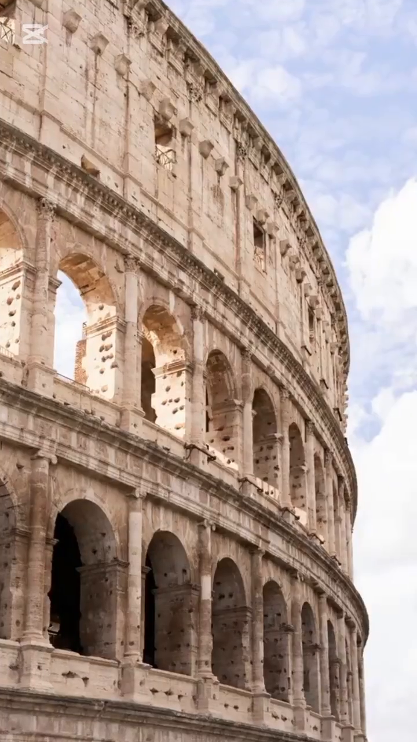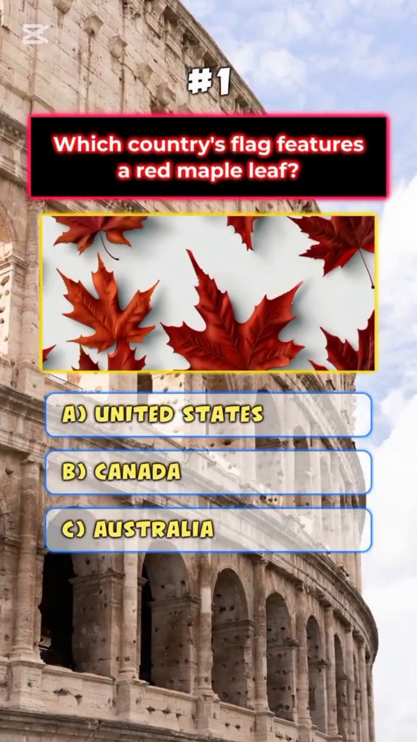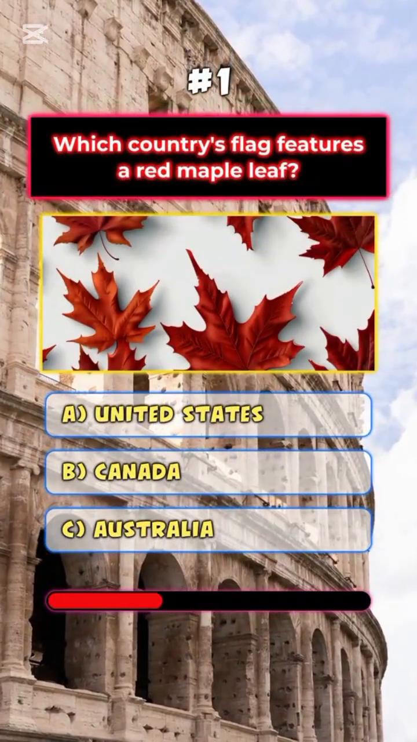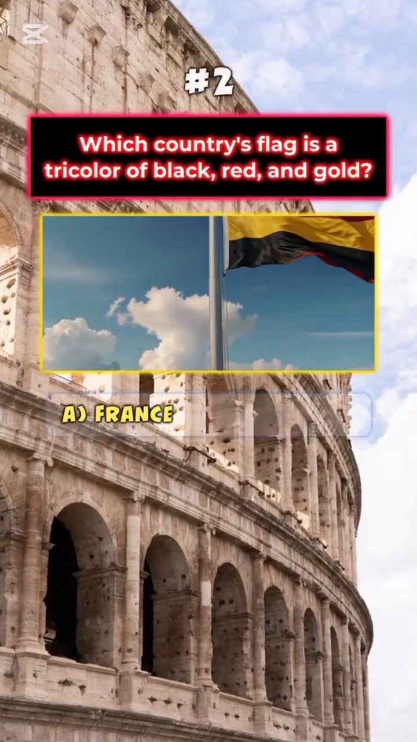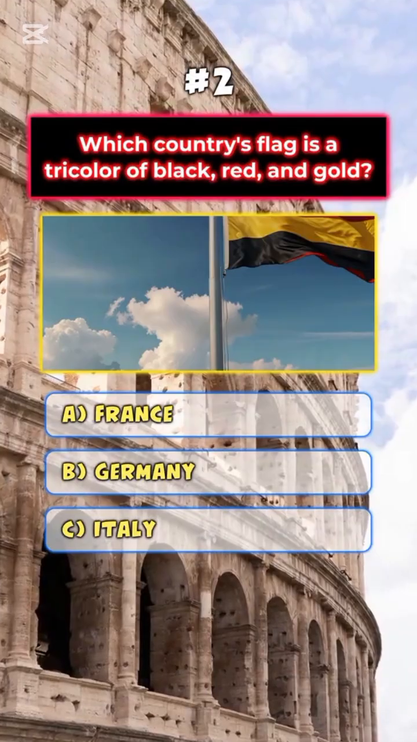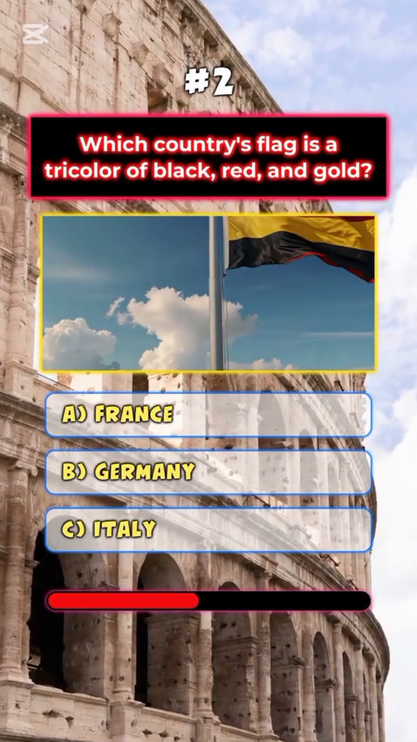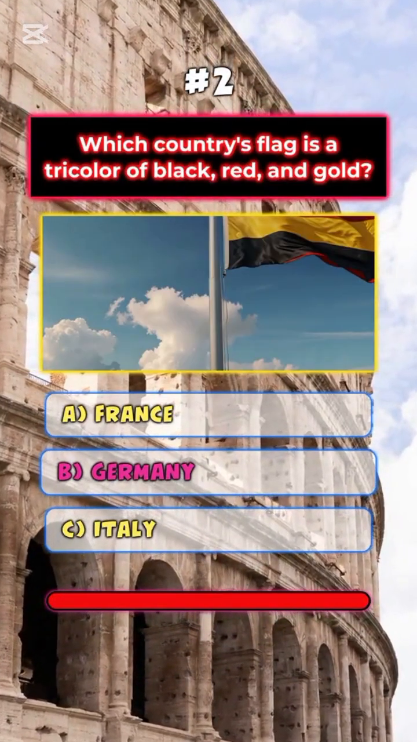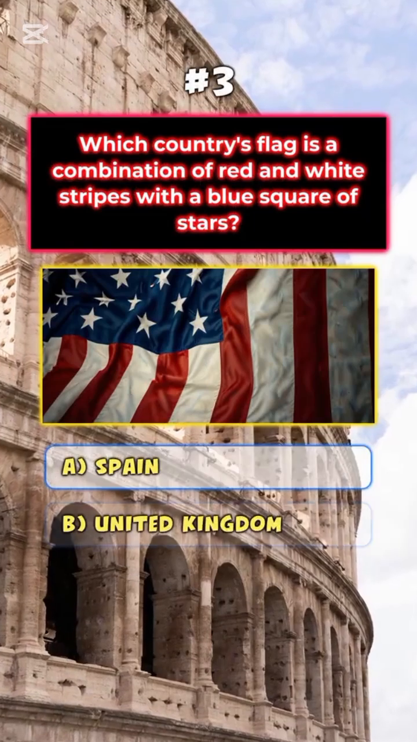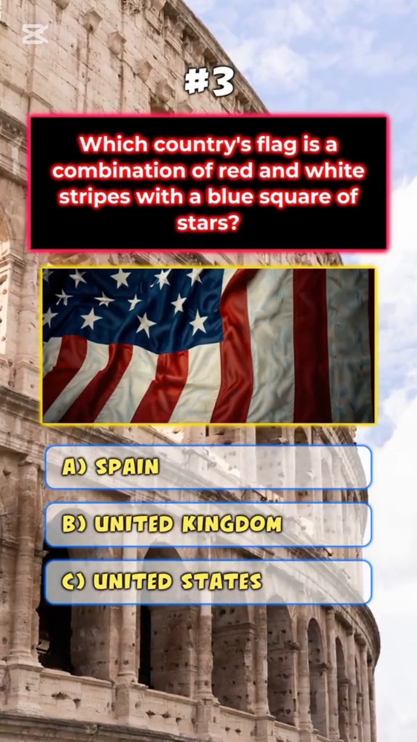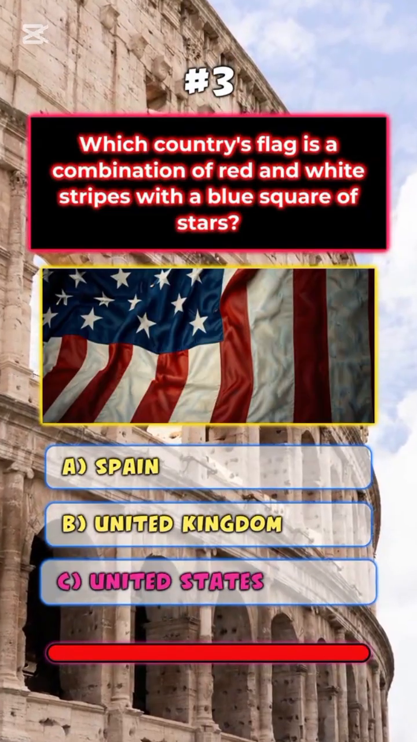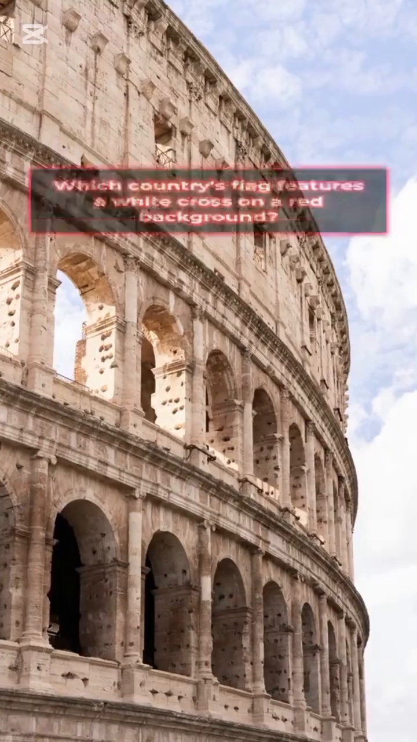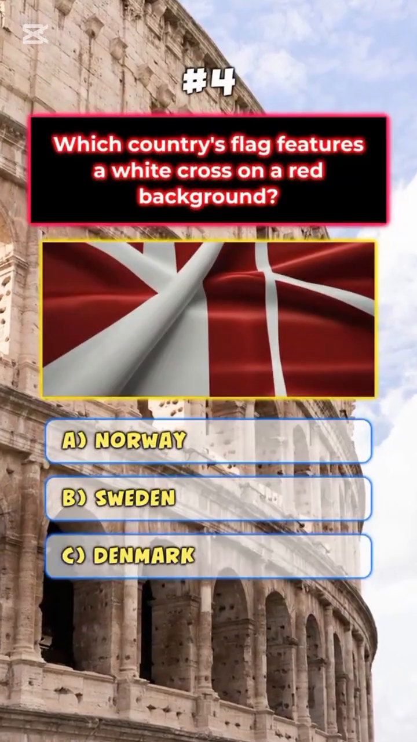A. Pelé. Which country's flag features a red maple leaf? B. Canada. Which country's flag is a tricolor of black, red, and gold? B. Germany. Which country's flag is a combination of red and white stripes with a blue square of stars? C. United States. Which country's flag features a white cross on a red background?